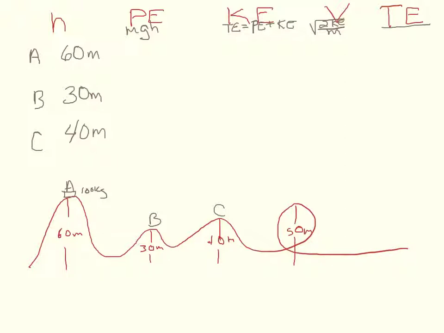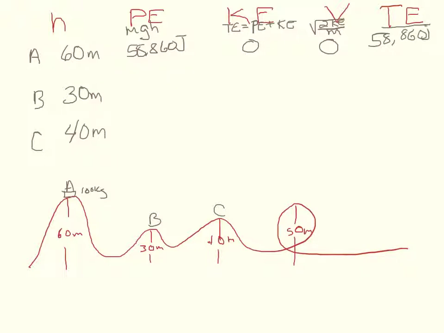So let's start with our first section. For position A, at 60 meters, we would end up taking our mass, 100 kilograms, times 9.81, the acceleration of gravity, times our height, which is 60 meters. And we would find that we have a potential energy of 58,860 joules. Now, our kinetic energy at this point in time is 0. We haven't started moving, so our velocity is also going to be 0.